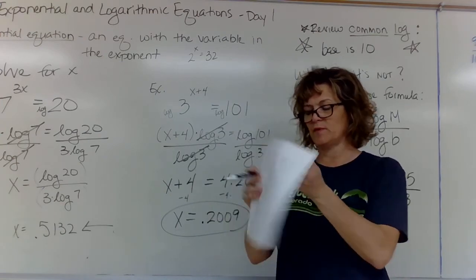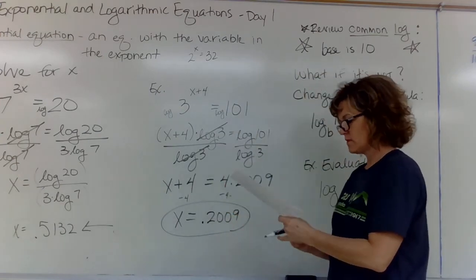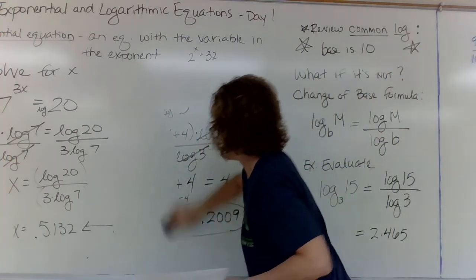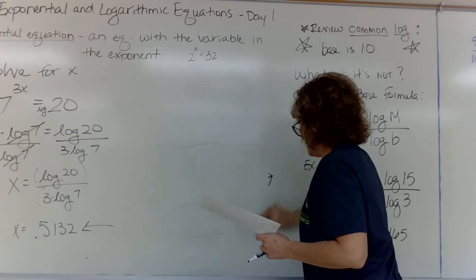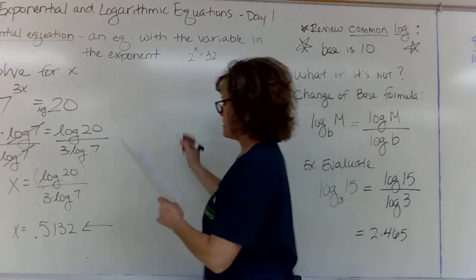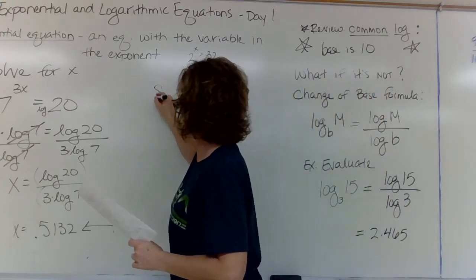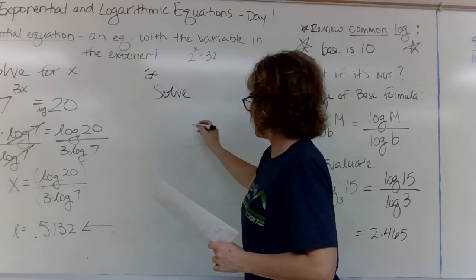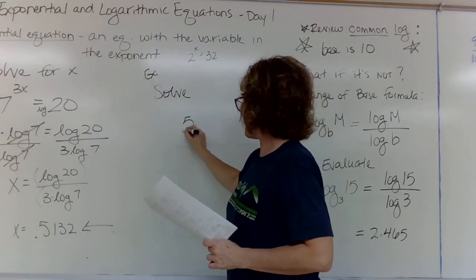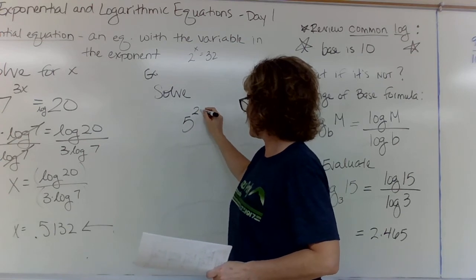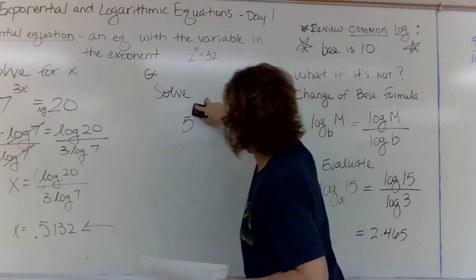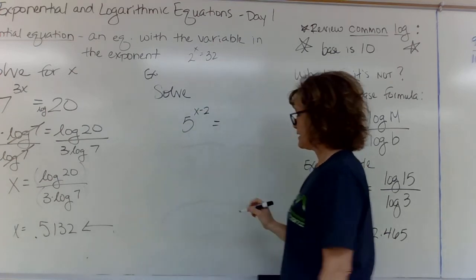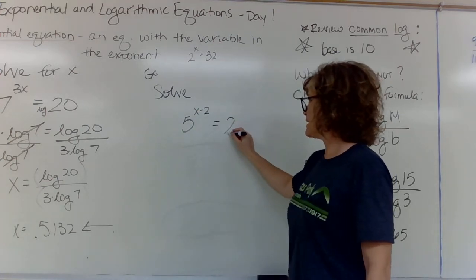All right, let's see if we got another example here. One more. I'm going to erase in the middle here. One more solving. Solve 5 to the x minus 2 equals 20.